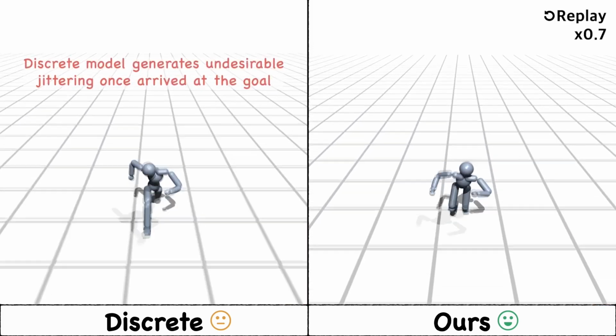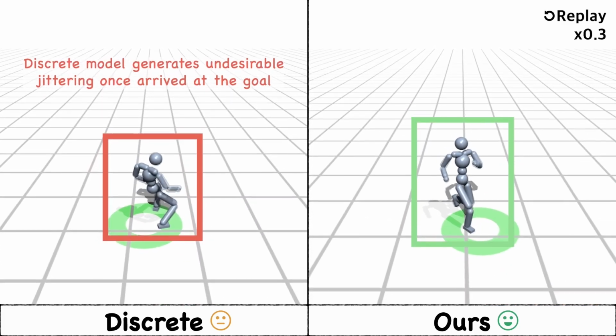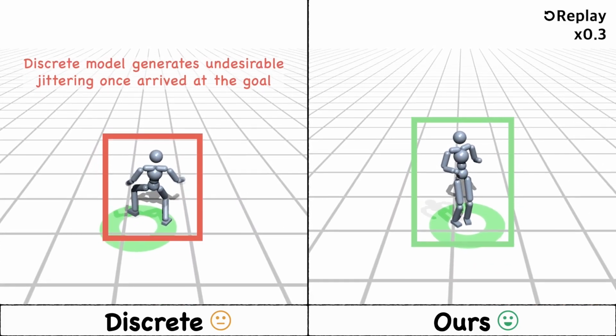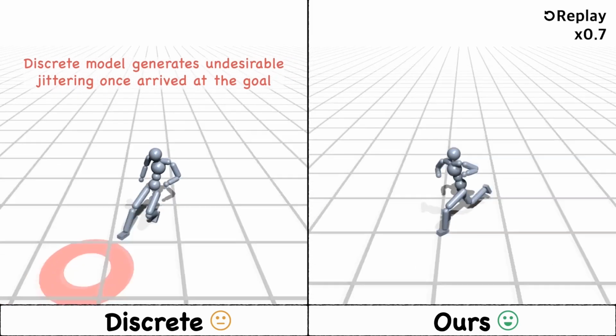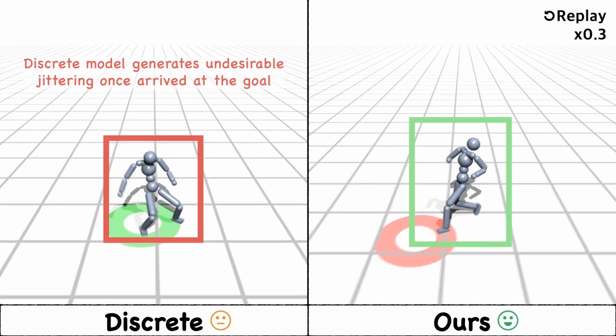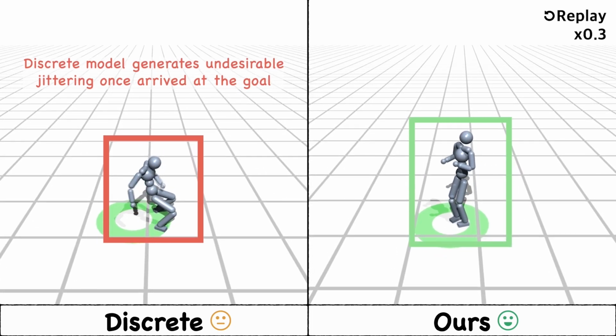However, the discrete model generates undesirable jittering once it reaches the goal, as the agent isn't explicitly reinforced to take any action after arriving. Surprisingly, our agent exhibits natural idle motions as our novel architecture strongly prohibits agent to deviate from motion prior.